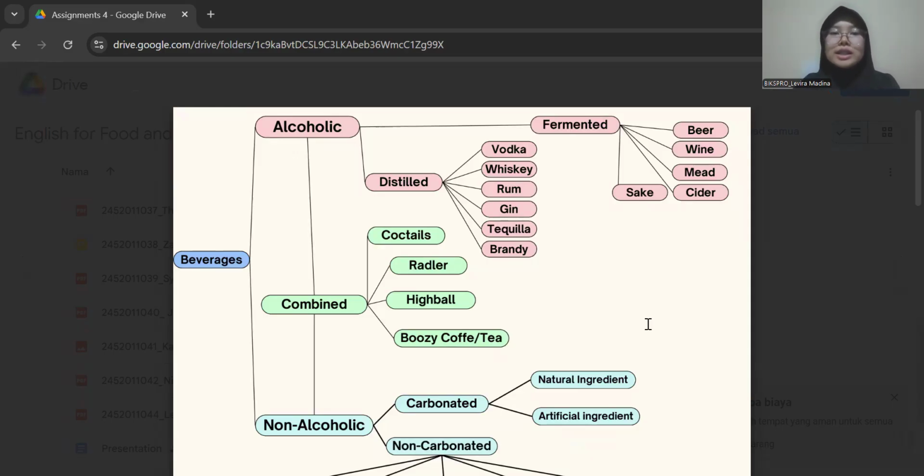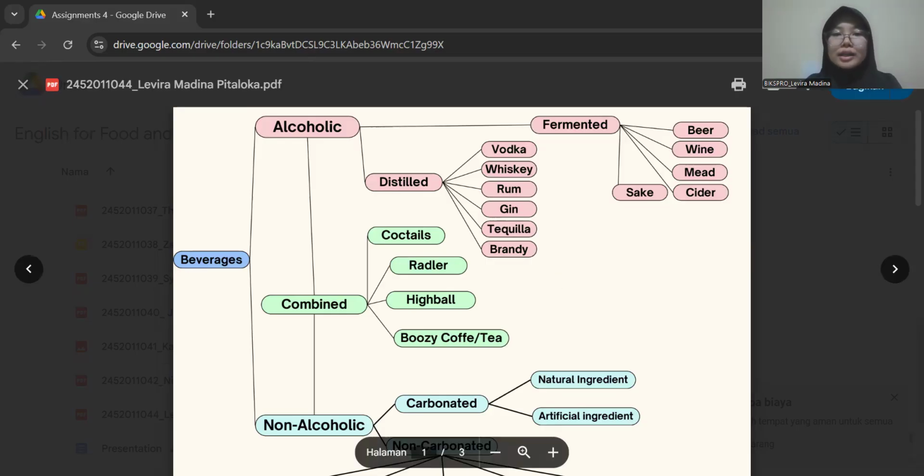Types of beverages is divided into three types: alcoholic, non-alcoholic, and combined beverages. For the first, here I want to explain about the combined beverages. So here I have an example from the combined drinks.